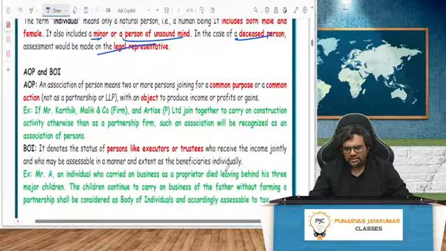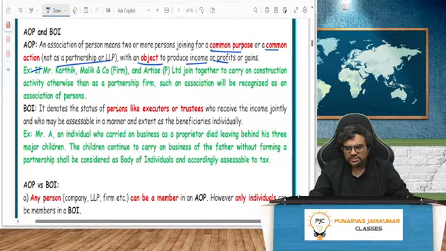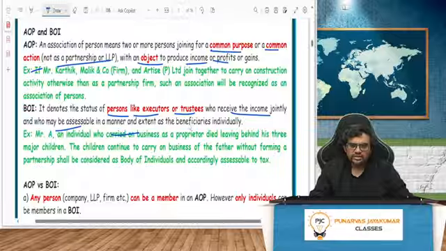AOP, BOI, when we further discuss the taxation, we will see. AOP means two or more persons joining for a common purpose or a common action, not as a partnership or LLP, with an object to produce income or profits. I told you they'll come together to do it. BOI is predominantly status of persons like executors or trustees who receive the income jointly. So as I told you, the father died and gave the property to 3 children. They are not continuing it as a business. Now they will be a body of individuals.